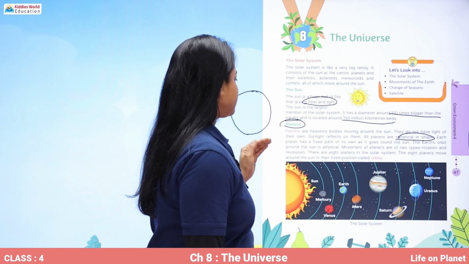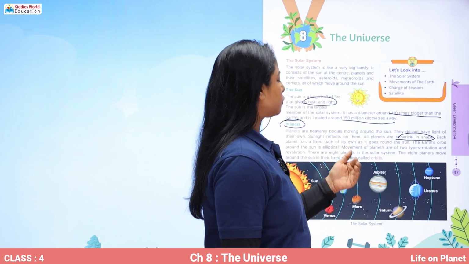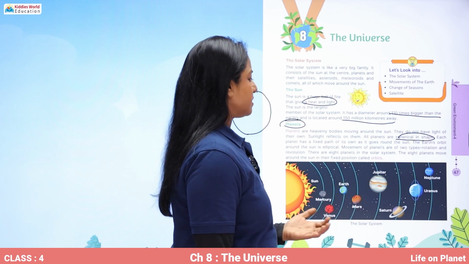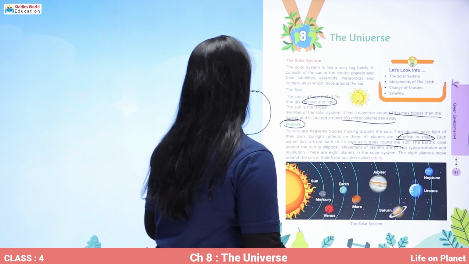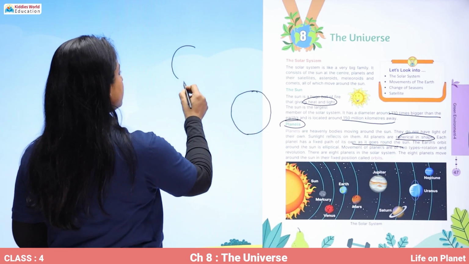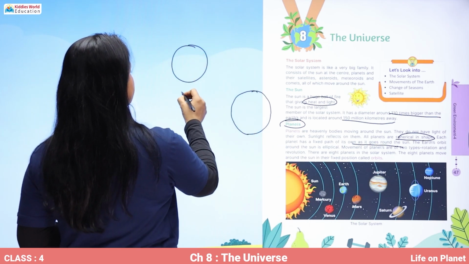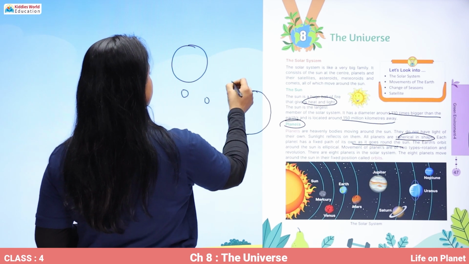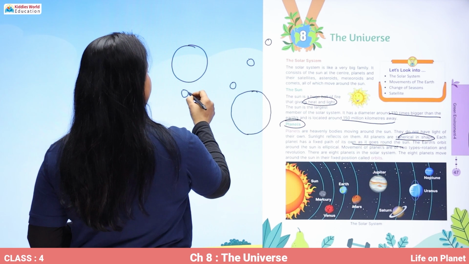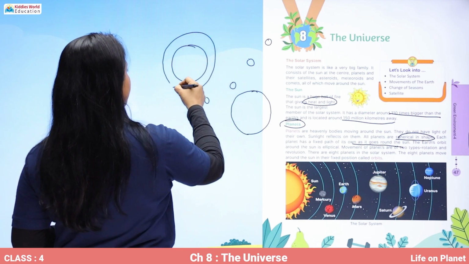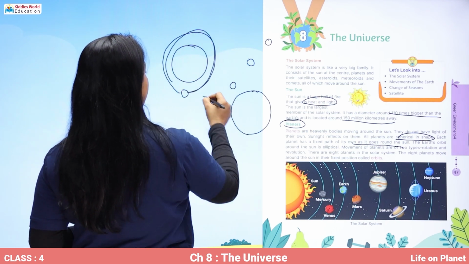Each planet has a fixed path of its own as it goes around the sun. So, supposing this is our sun, and these are the planets which are moving around the sun. They will all move in one path only.